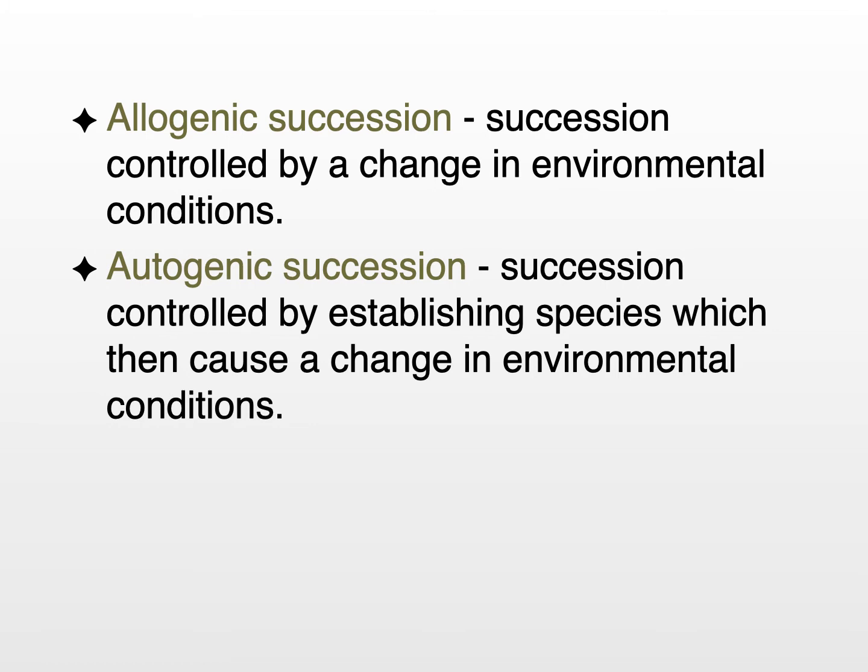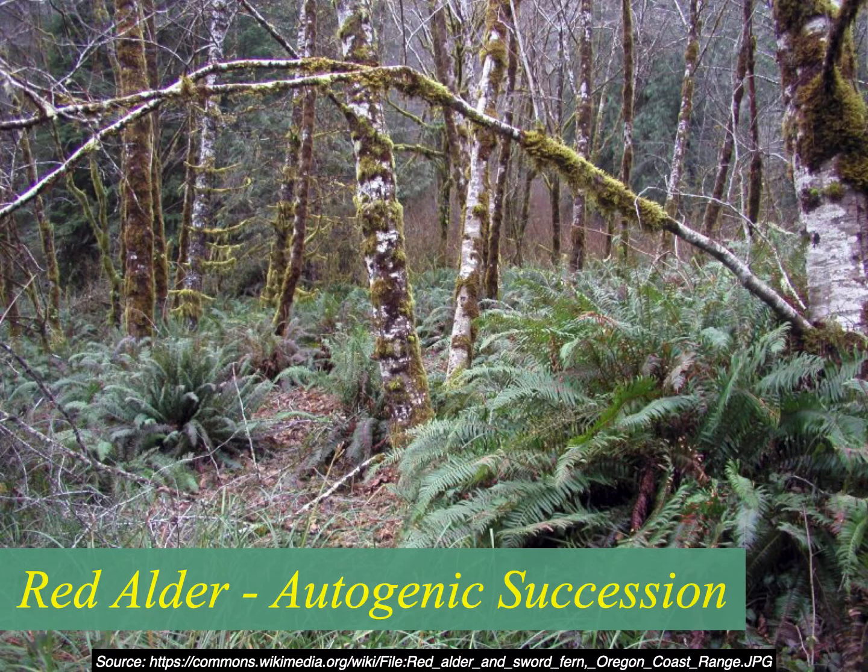An autogenic succession is a succession controlled by the establishing species. So these species cause an environmental change, which then leads to the colonization and establishment of other species. In the Douglas fir forests of British Columbia, one species that shows up after disturbance occurs and wipes out all the Douglas fir trees is red alder.